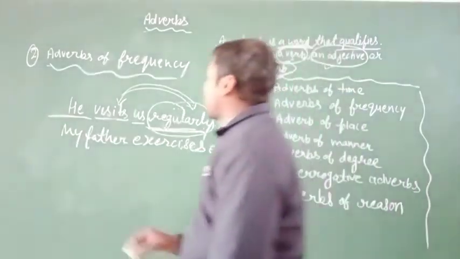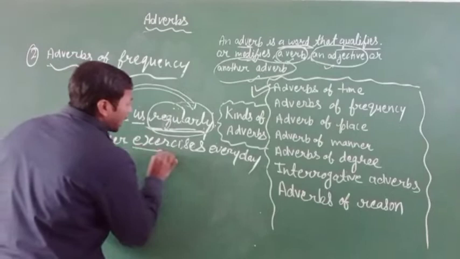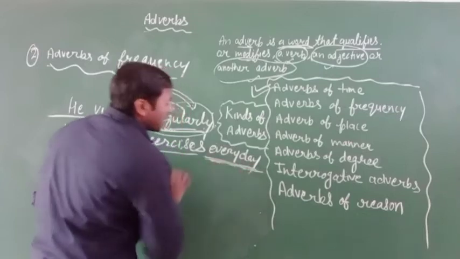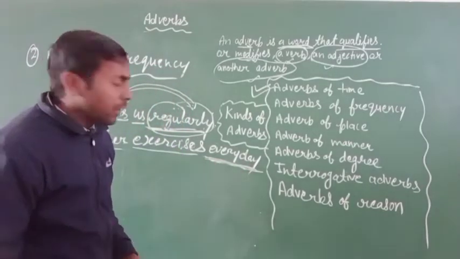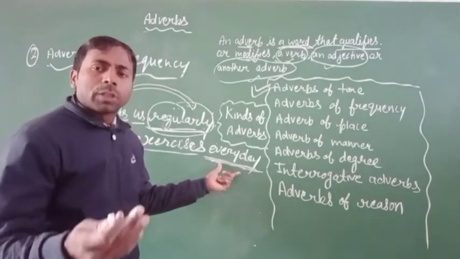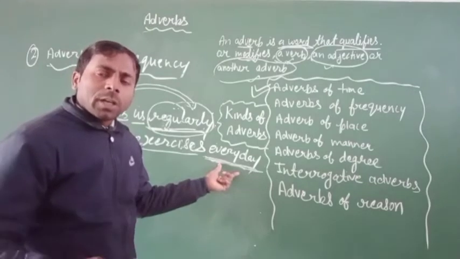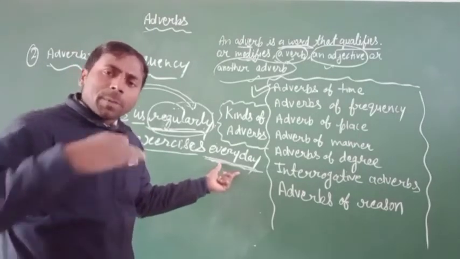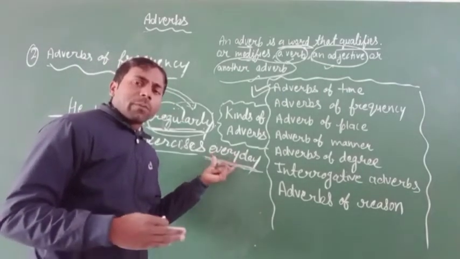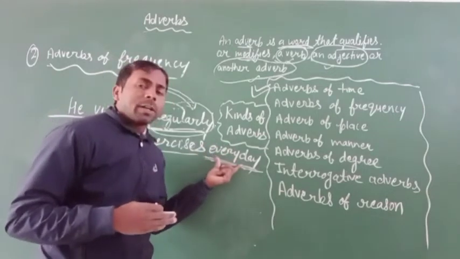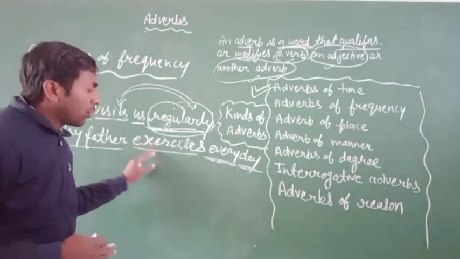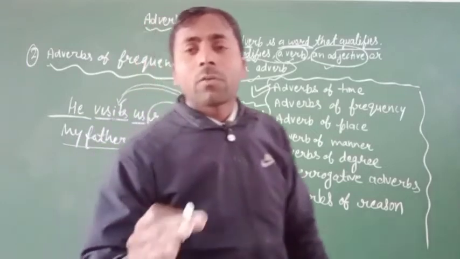In the second sentence, "my father" is a subject, "exercises" is a verb, and the words "every day" are a frequency word. It means your father does the exercise one day, then after the second day, then after 3 days. It means he does the exercise one by one, every day. So it works as a frequency. This word refers to the frequency and modifies the verb exercises, so it will be an adverb of frequency.